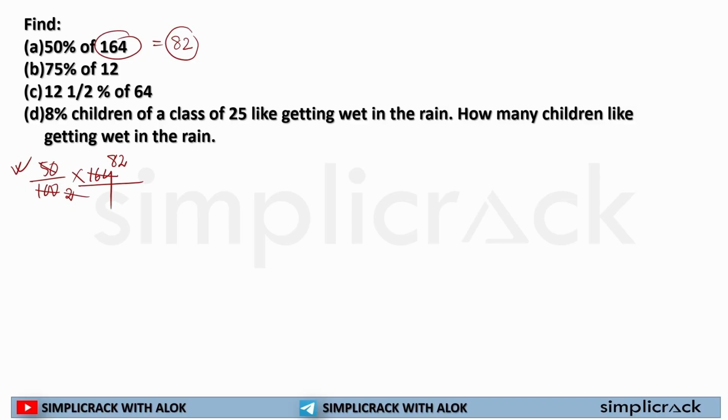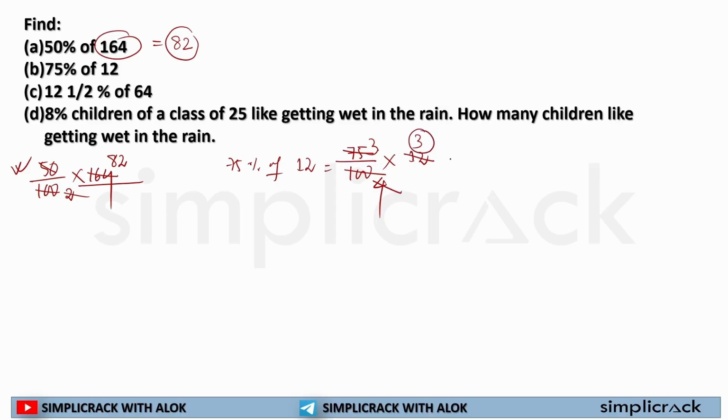Now the second question. It is asking, sir, 75% of 12. As we know from the formula, X by 100 multiplied by the given number 12. Now you will say, how will I solve it? Sir, if we divide 75 by 25 it will give us 3. If we divide 100 by 25 it will give us 4. So now in my denominator it is 4. If I divide 12 by 4, I will get 3, because 4 multiplied by 3 is equal to 12.